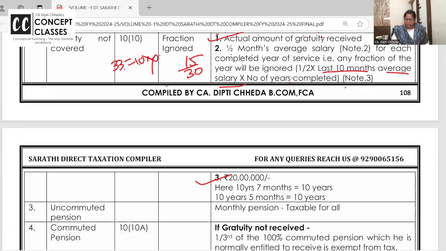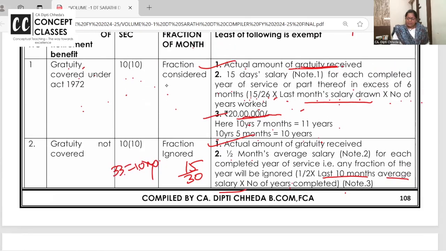Did you follow or not? Covered or not covered? Gratuity received and 20 lakhs government limit is the same. Here 15 by 26, here 15 by 30. Last month's salary drawn, last 10 months average salary. Number of completed years including fraction, excluding fraction.